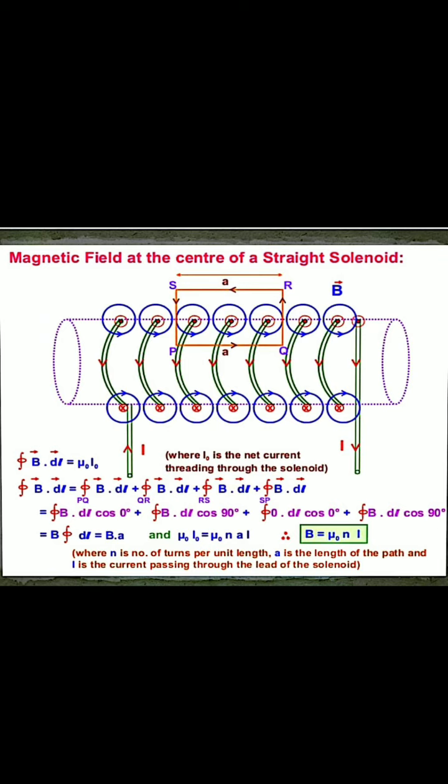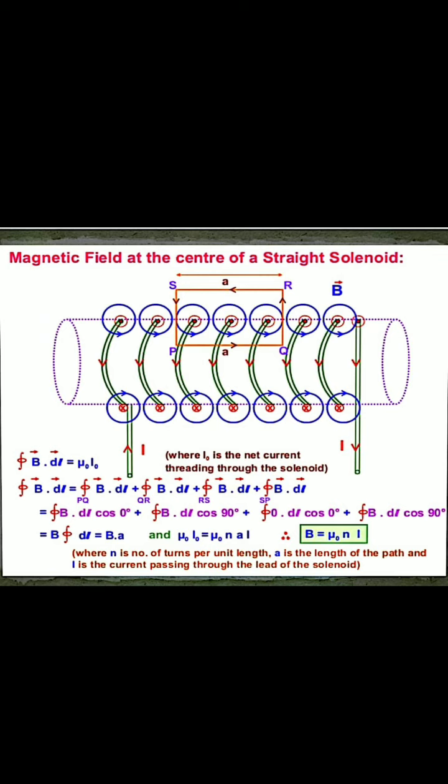Because we apply only this rectangular path, one path is P to Q, then Q to R, then R to S, then S to P. So we can write this closed integral of B dot dl as the integral of B dot dl along PQ plus along QR plus along RS plus along SP. That means we divide B dot dl along the four paths of this rectangular loop PQRS.